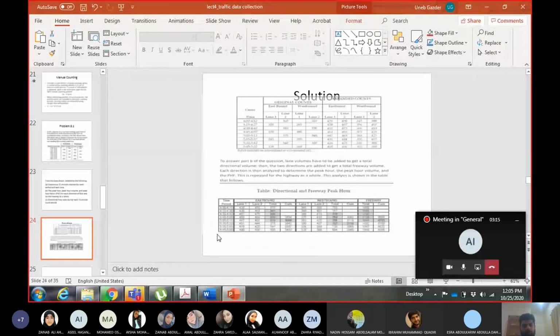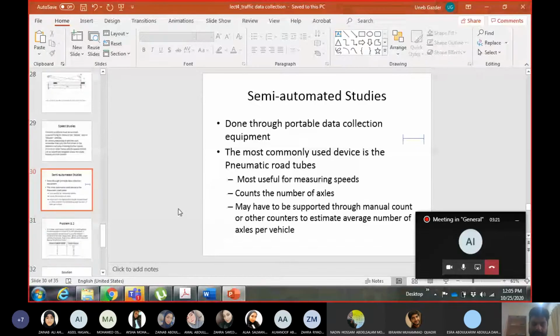Okay, so now we will move to the other type of technique, which is semi-automated data collection. So automated, whenever we use the word automated, that means the data collection is done by a device. When you were using manual counting, you were either writing the number on the paper, putting 1111, or pressing the button of the counter, or if it was a speed study, then you were handling the stopwatch.